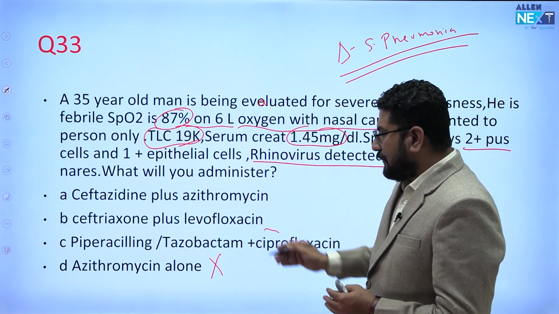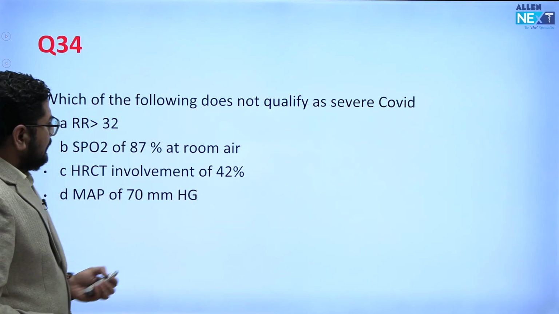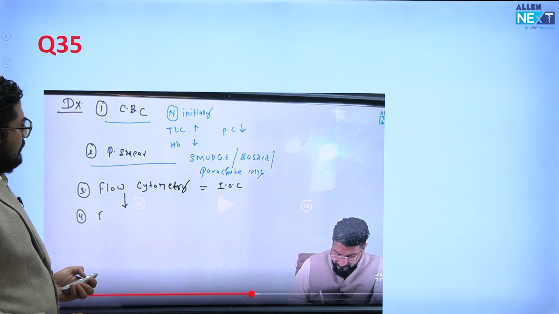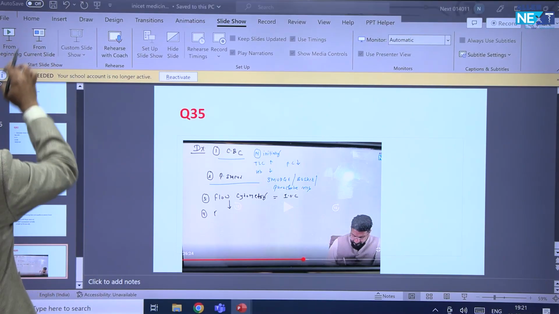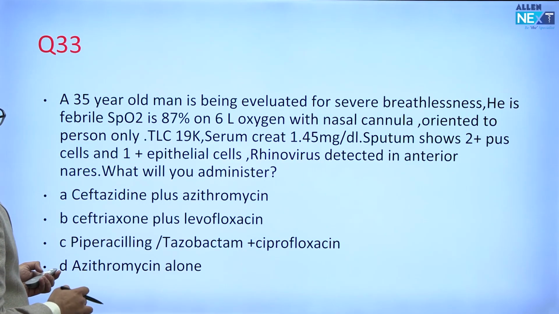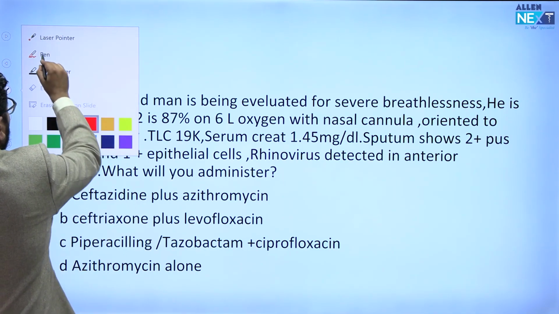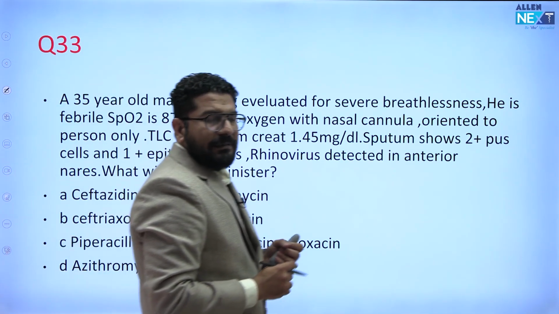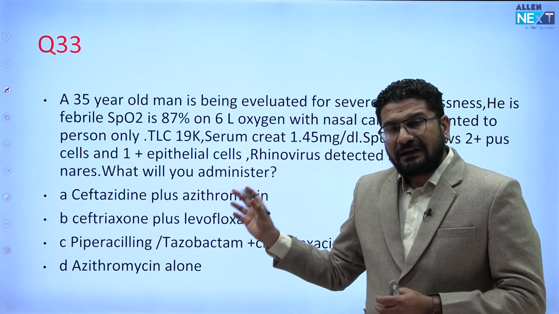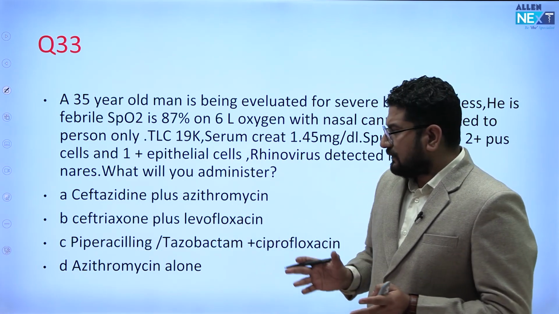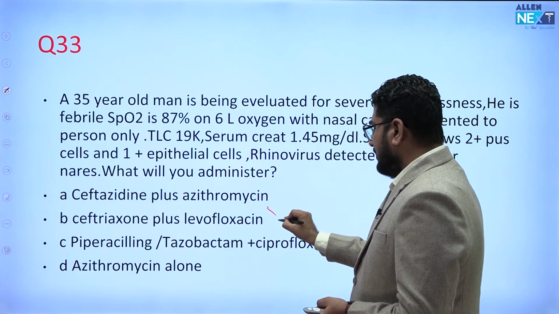If you see, all these three options are pretty close. So generally, what Harrison says, let me show you the slide first. Generally what they ask in exam is, we admit the patient in ICU. Whenever we admit a patient in ICU, we start with drugs having a broad spectrum action. Ceftriaxone nowadays we use less because of resistance against microbes, and this is not the answer.